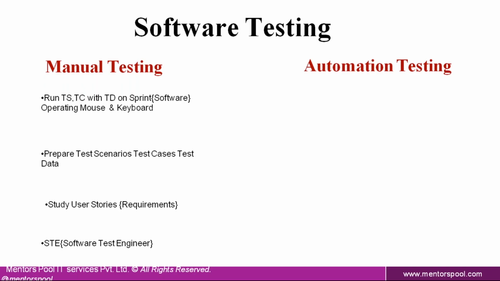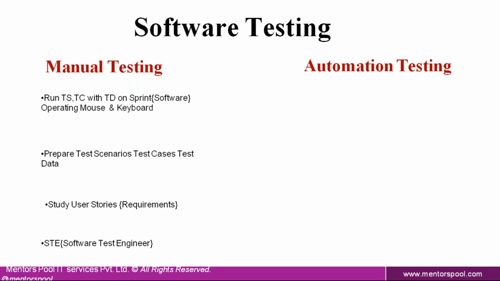So in advanced SDLC models, we use the terminology called sprint, meaning is same. For your understanding, you can think of it like a software release. As a manual test engineer, by the time the build is ready, we are going to execute these test scenarios and test cases along with the test data on the application by using mouse and keyboard. We are going to use input peripheral devices like mouse and keyboard.